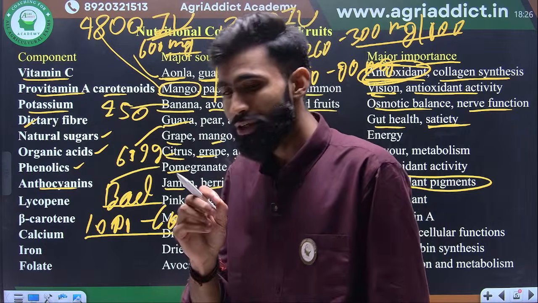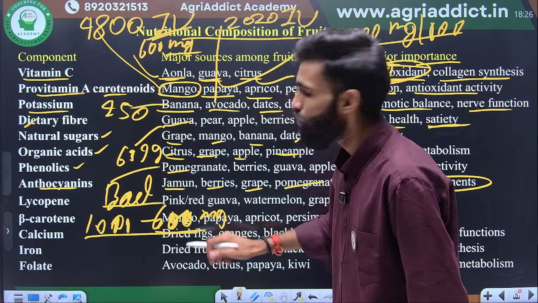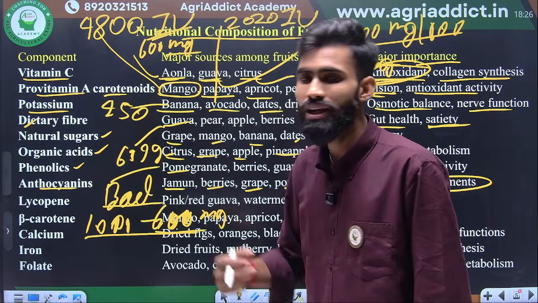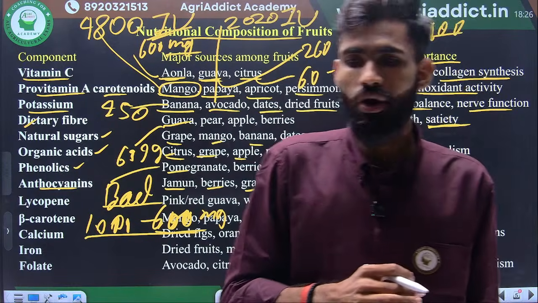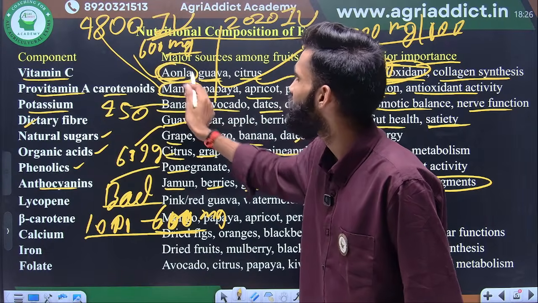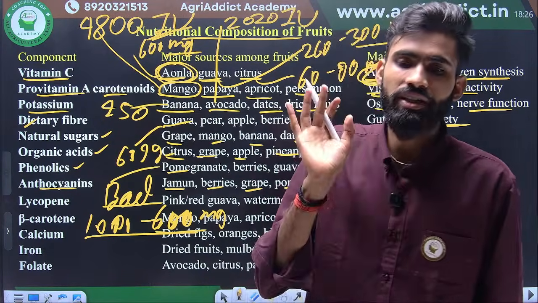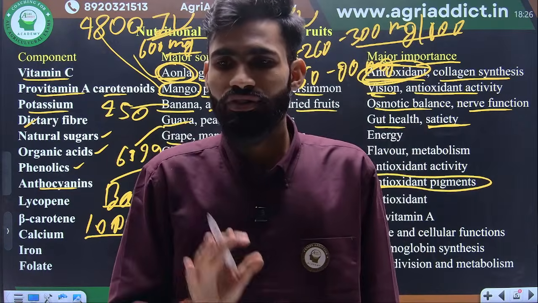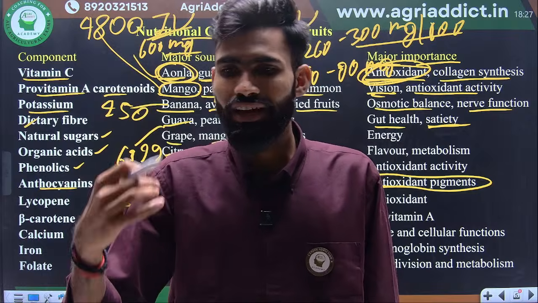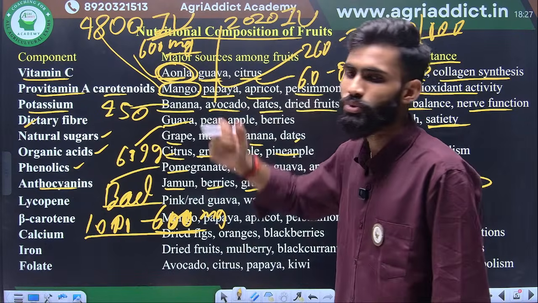Yes, Barbados cherry, as we saw, up to 6000 mg. Okay, according to your options, most of the time they are not going to put these types of minor crops in your options. So you should consider the maximum in the amla because amla is a commercially grown fruit. Okay, next the Barbados cherry, if it is in the option, then always Barbados cherry is correct. Okay, but most of the time, if they are not going into depth, they take only general fruit crops in your options.